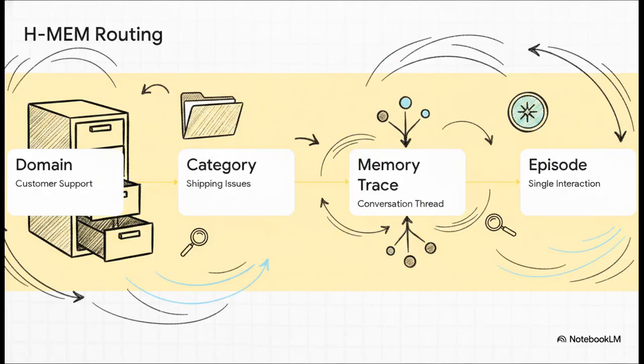its own. To navigate this massive network efficiently, architectures like HMEM use what's known as conditional routing. By cascading queries through hierarchical layers like domain, category, memory trace, and finally episode, the system dynamically prunes irrelevant branches instantly. Instead of comparing your query against a million files, it finds the right drawer, then the right folder. It completely avoids exhaustive searches and massively reduces computational waste.